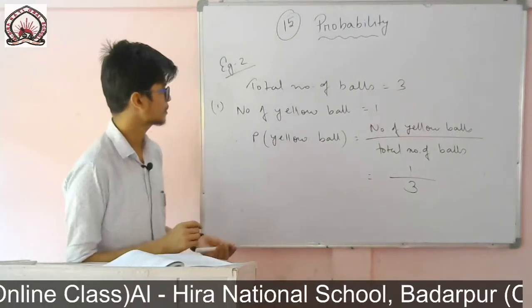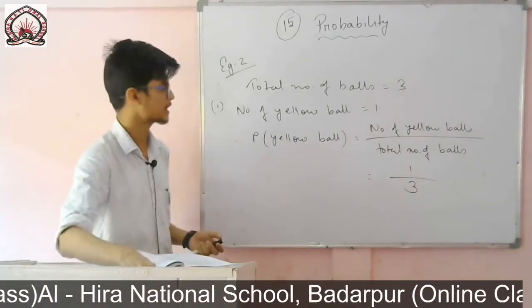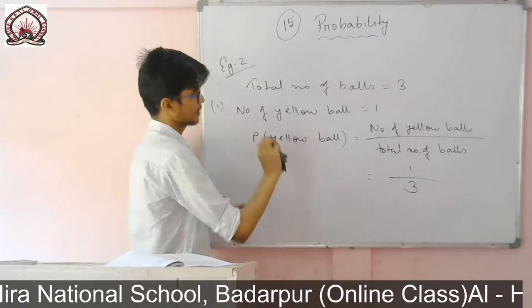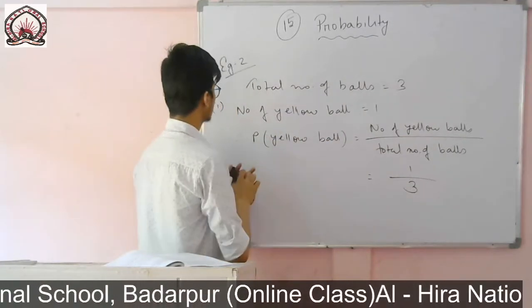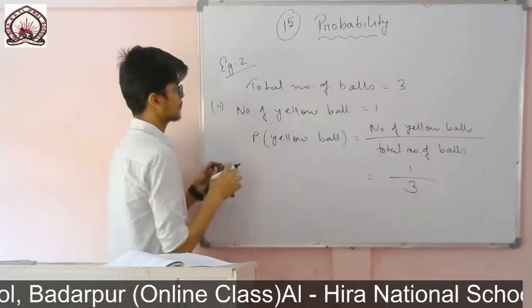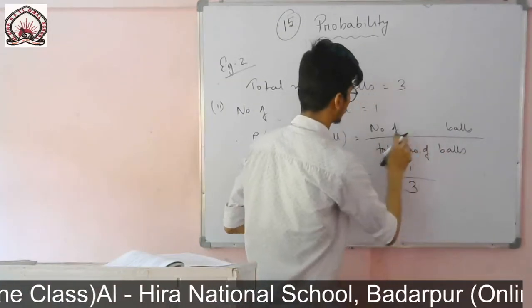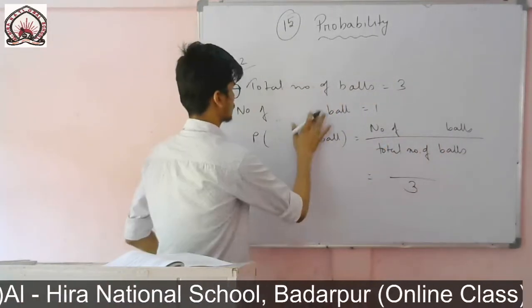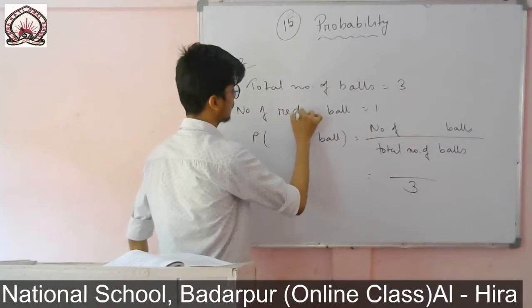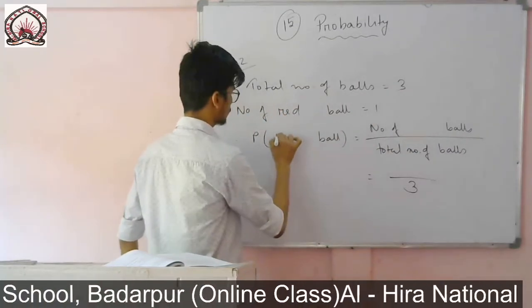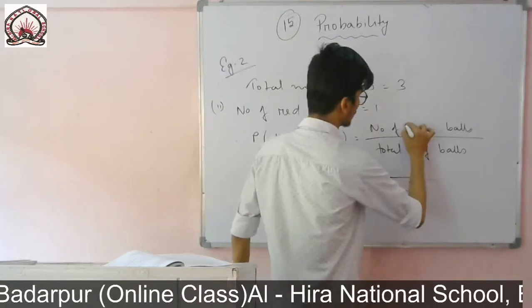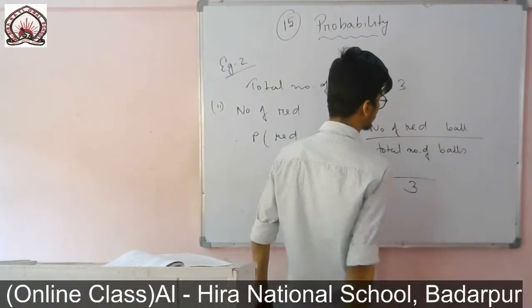Now Roman number 2. The question is to find it for the red ball. In the same way, the answer will be the same in each and every case. For the red ball, the number of red balls is also 1. So the probability of a red ball is the number of red balls divided by the total number of balls.